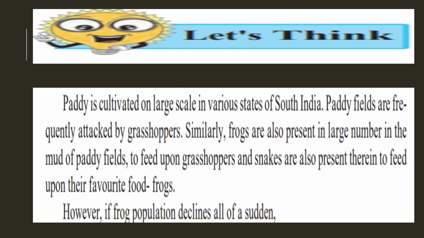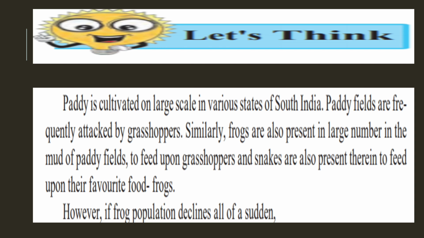So what is the situation given over here? Paddy is cultivated on large scale in various states of South India. Paddy fields are frequently attacked by the grasshoppers. Grasshoppers are green in color and they eat these rice grains, so they are present in the paddy fields.